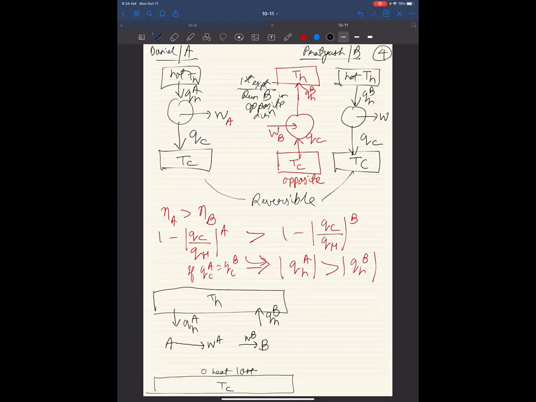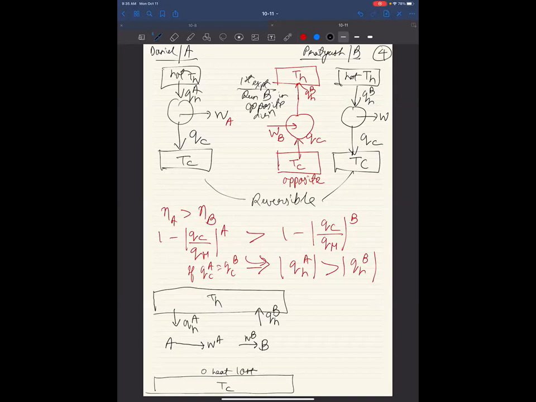Now we are starting to get to something. If we could show that in this process you are actually able to get net work out, then we would have a problem, right? Does anyone see why we would have a problem? You already answered. Someone else? Go ahead. Infinite free energy. Well, it is in violation of Kelvin's statement, right? You are doing a process where the net effect is you're taking some heat out of a hot source and using it to do some work.